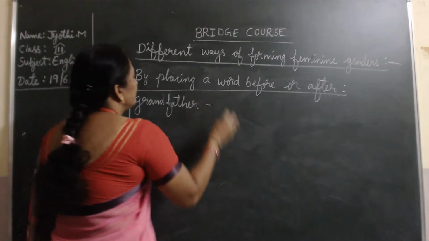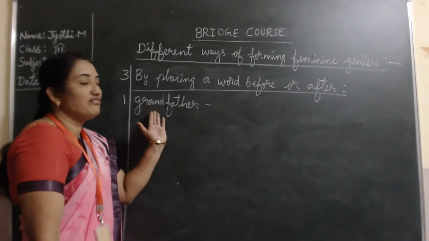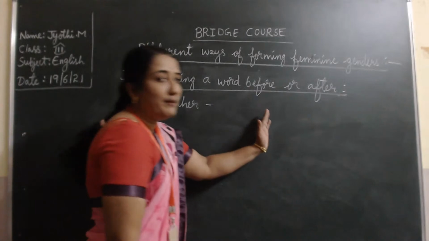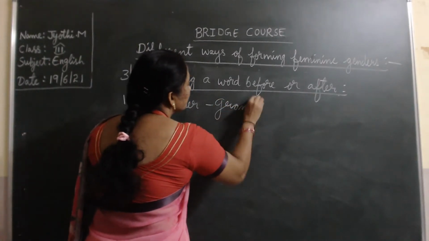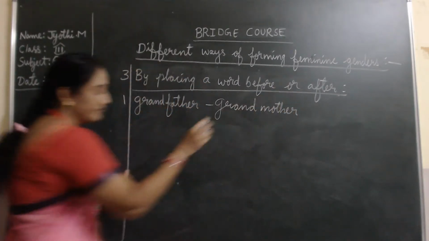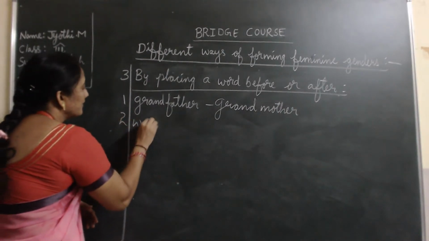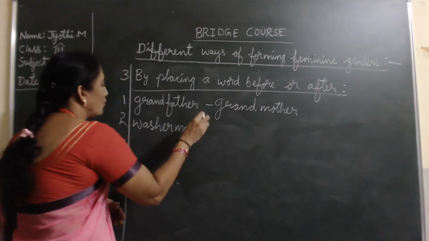Grandfather. What is the feminine gender of grandfather? This is the masculine gender. Grandfather will become grandmother. Second one is washerman. First you take down the example, then I'll tell you.